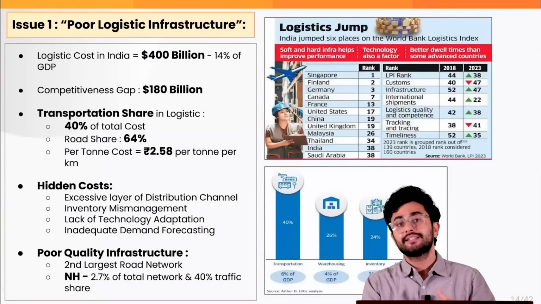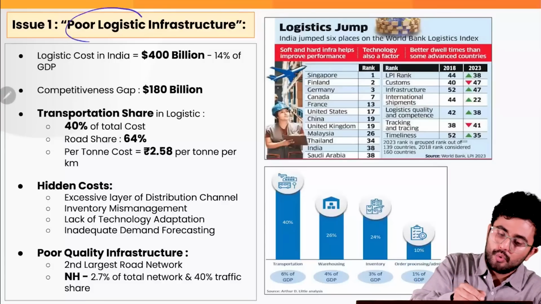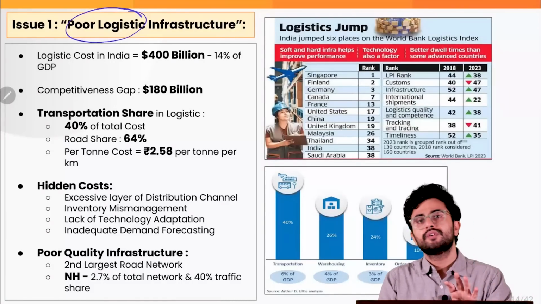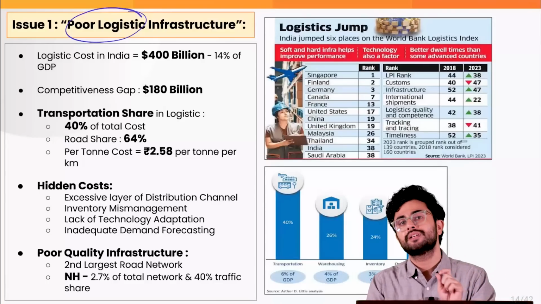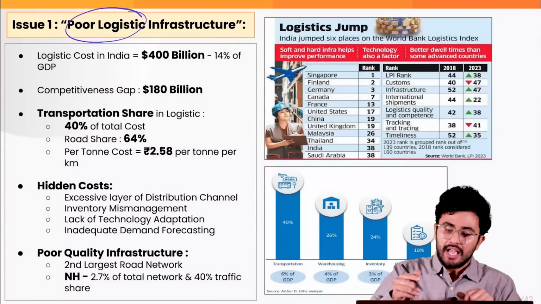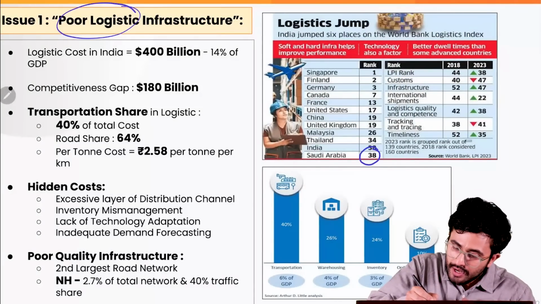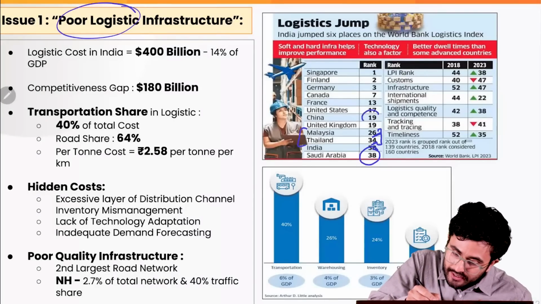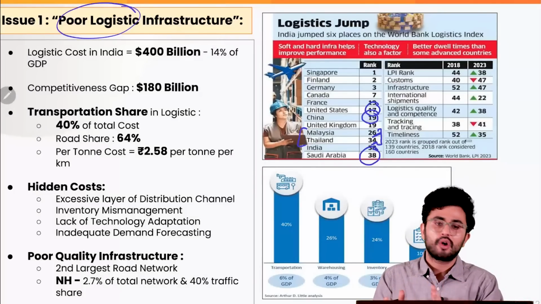However, the article highlights that there are certain issues which India faces, first of them being the poor logistics. To show this, we are going to take the help of the World Bank's Logistics Performance Index 2023, in which our country ranked at 38. Just look at the tiger economies of Malaysia and Thailand, which stand at 26 and 34. Look at the ranking of China. Look at the ranking of the United States, right? So obviously we are not faring that well when it comes to logistics.